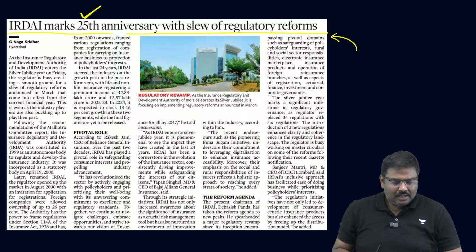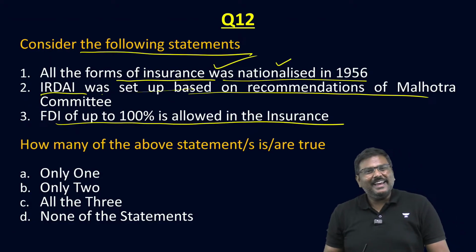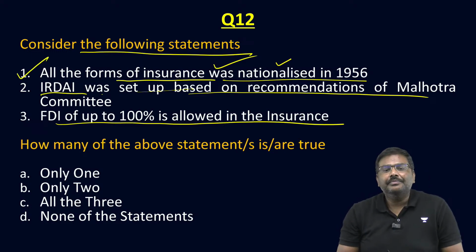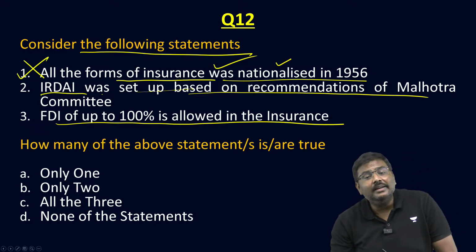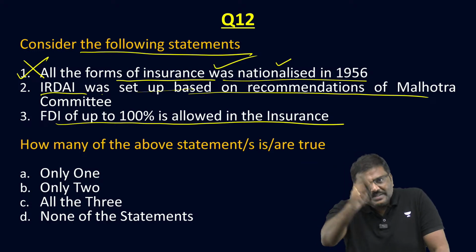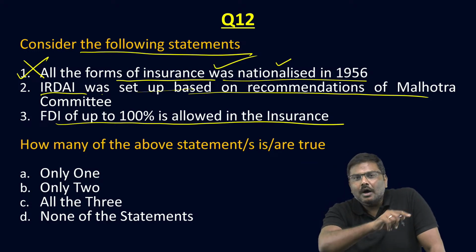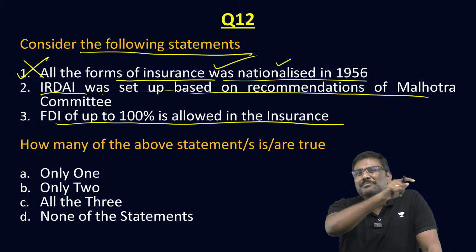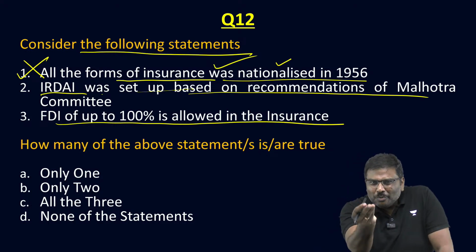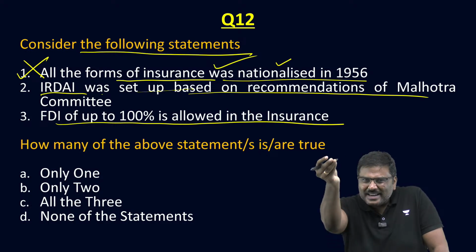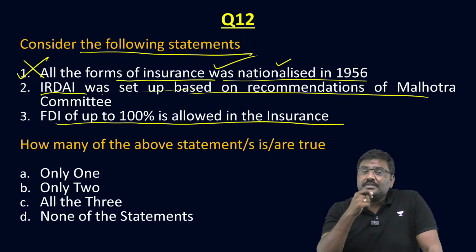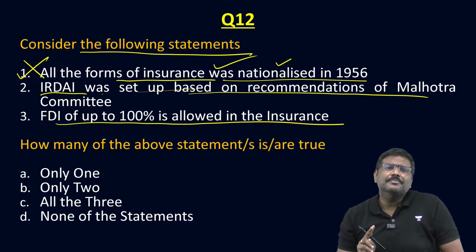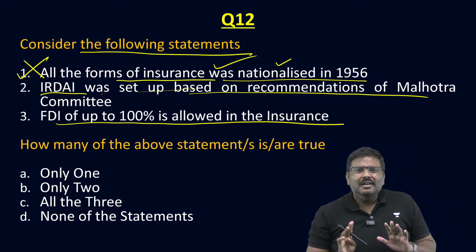Okay, now let's start. Now somebody will say, yes, you said nationalization, first statement is correct. No, the first statement is incorrect. I am saying the first statement is incorrect. Now you will be confused. You will be like, sir, don't play games with me. Hardly 2 minutes ago you said insurance was nationalized. Now you are saying the first statement is incorrect. How can both of them be correct like this? One has to be correct.